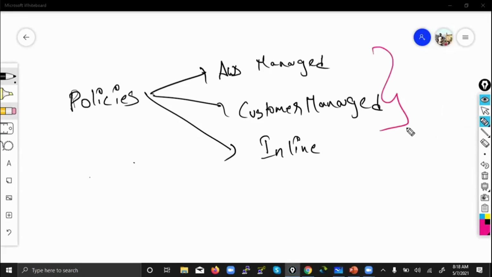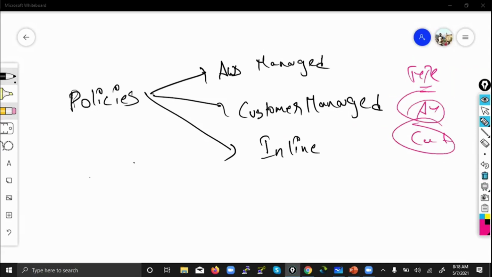How can you identify immediately which is AWS managed and which is customer managed? Type and logo, right. AWS logo. Simple logic is that cube symbol. The cube symbol will be there only for AWS managed. For the policies which we have created, there won't be any cube symbol. That is one way of recognizing. Another one is under type. It will define AWS managed and customer managed. These are the two ways.